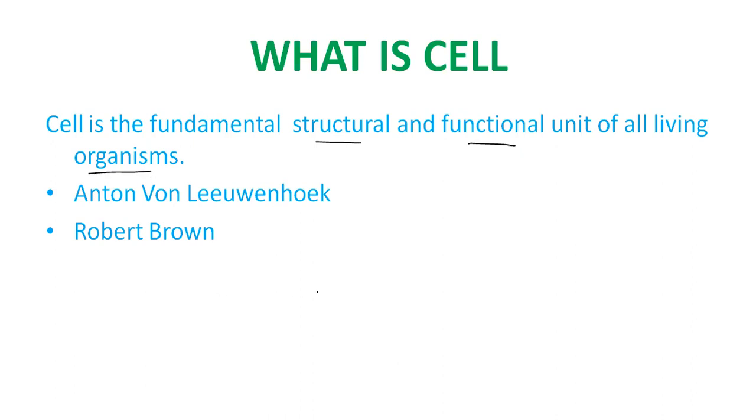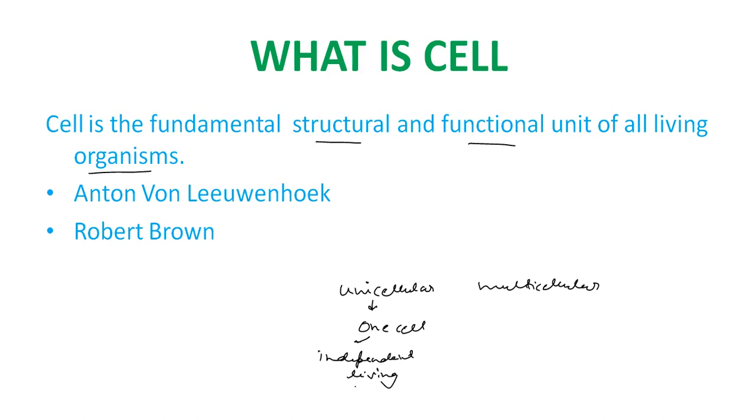Okay. So there are two types of organisms found if you look around you: unicellular and multicellular organisms. Unicellular organisms are made up of one cell. These unicellular organisms show independent living. What is independent living? That they don't need anybody's help. Also, all the essential life functions like respiration, excretion, digestion, reproduction, all these life functions take place inside one cell.